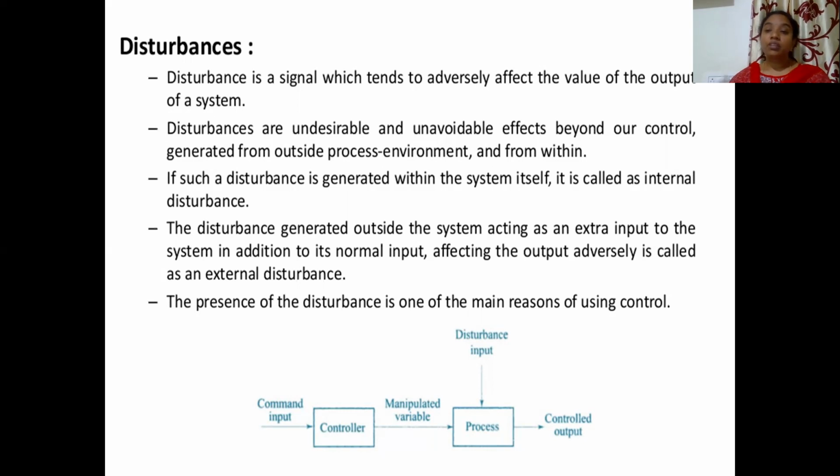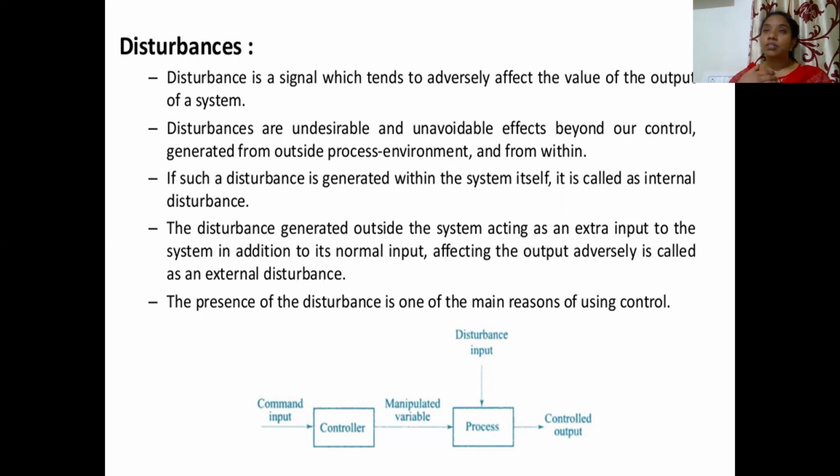The disturbances are undesirable. You cannot expect them, but they will come into the picture, and they are unavoidable, because they may be external due to environmental changes, or internal.